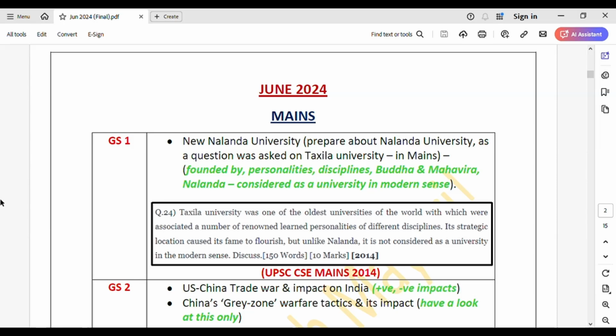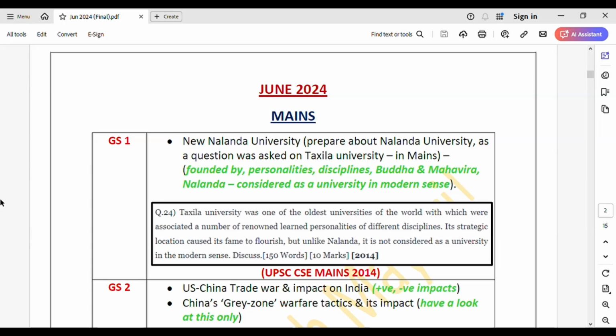And also do see this region of Nalanda University. It was very important from the perspective of Buddhism and Jainism as well. So do go and read that and add it in your notes, and also write down a few reasons why Nalanda University can be considered as a university in the modern sense. So this is how you use the PYQs, and whatever topics are in the news, you relate them with the static portion and the PYQs and make notes out of it.